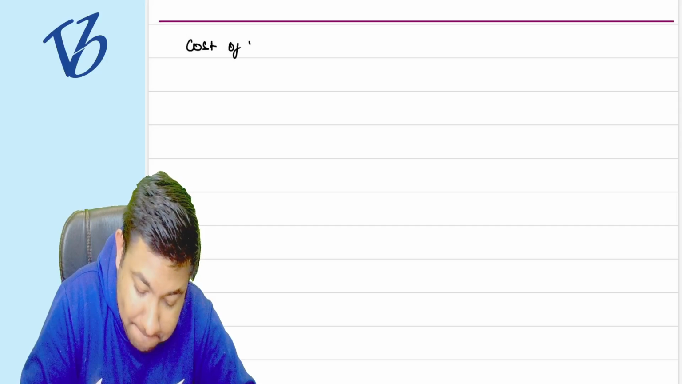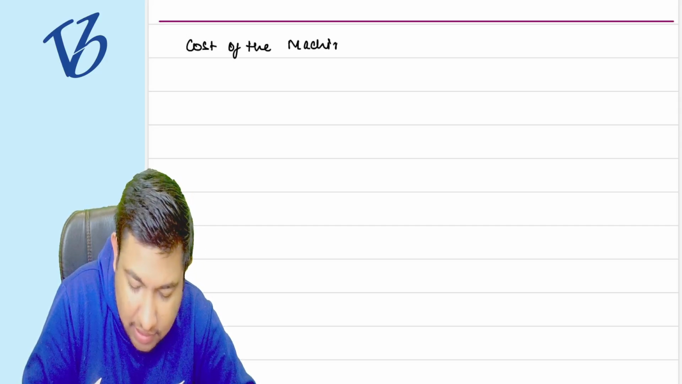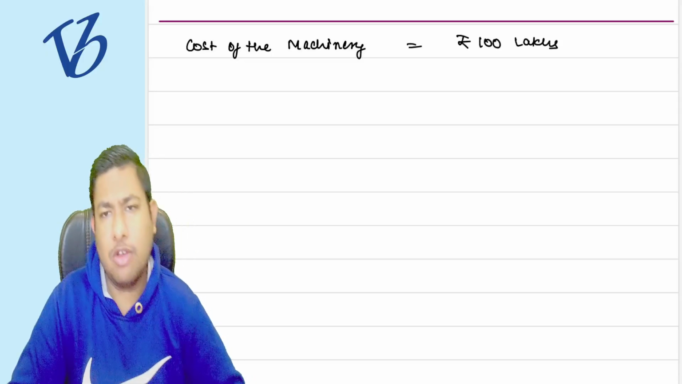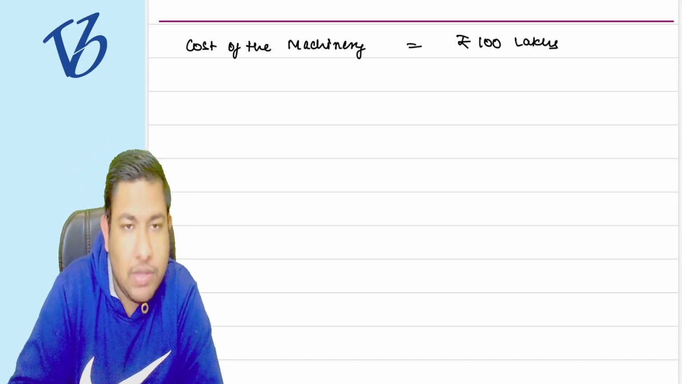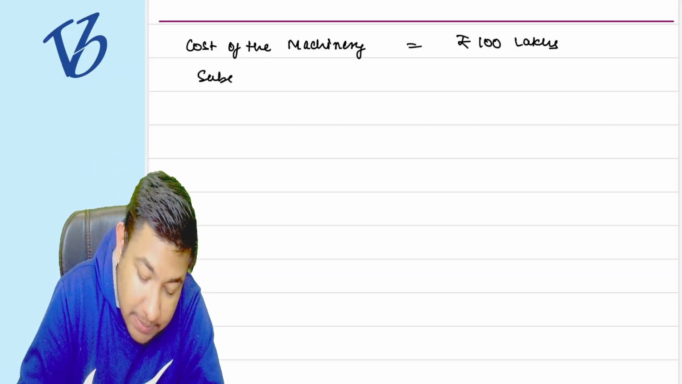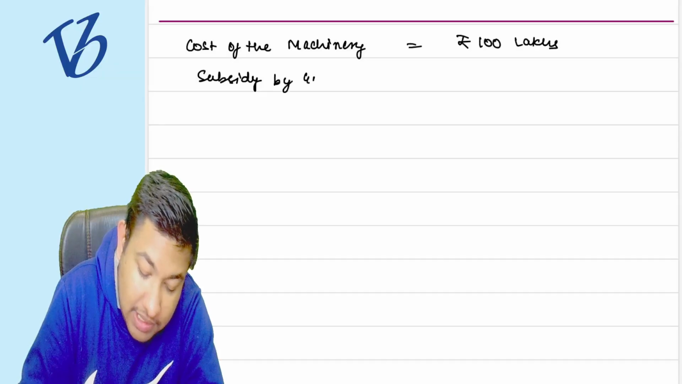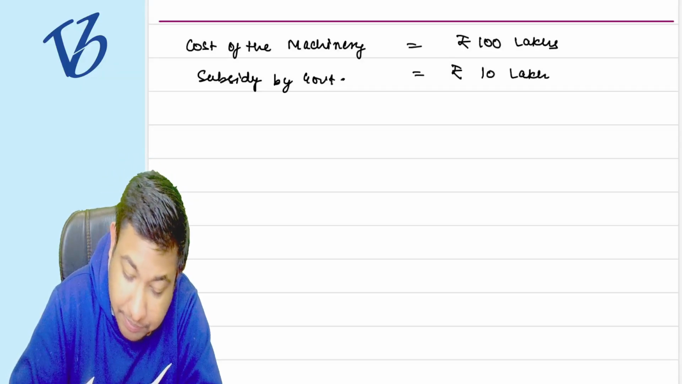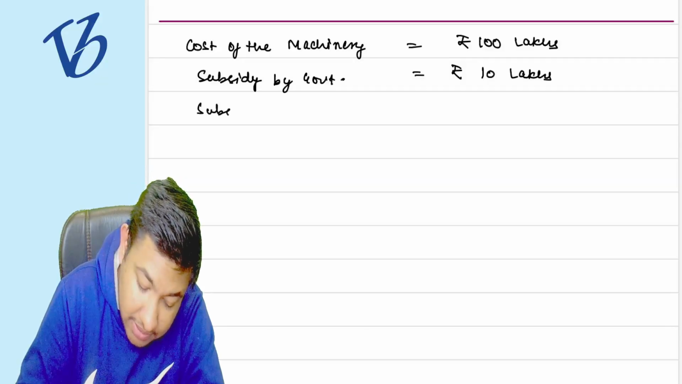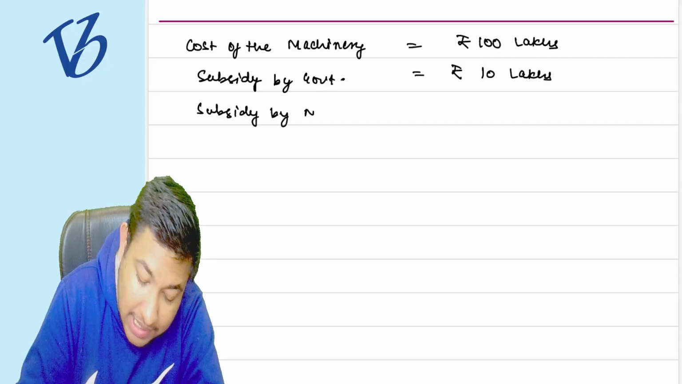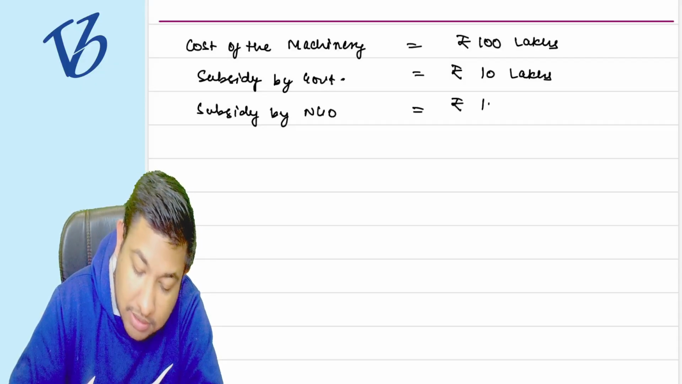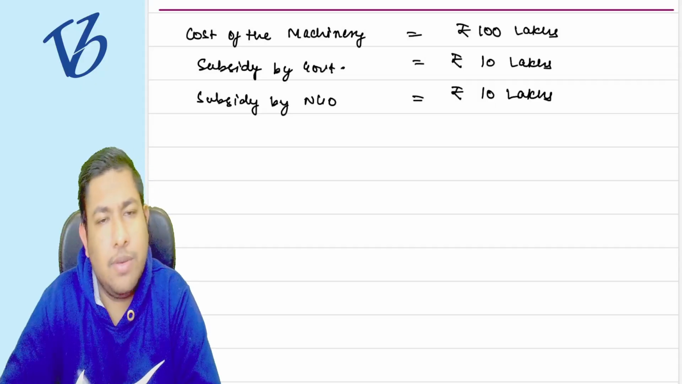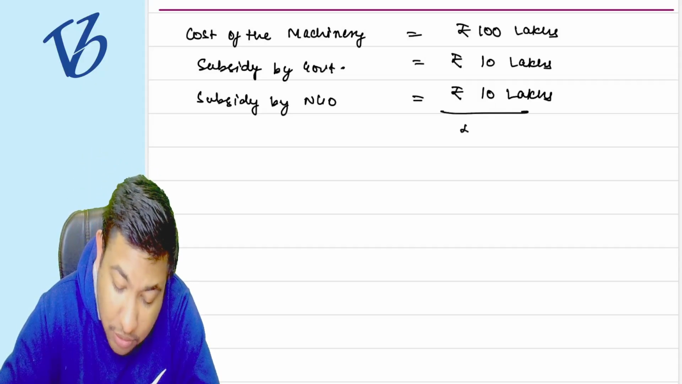Suppose I am purchasing a machinery and its cost is 100 lakh rupees, which means 1 crore rupees. Out of this 100 lakh rupees, the government gives me a subsidy of, suppose, 10 lakh rupees. There is also a subsidy given by an NGO of 10 lakh rupees. These two subsidies, given by some other person, reduce my cost to 80 lakh rupees.